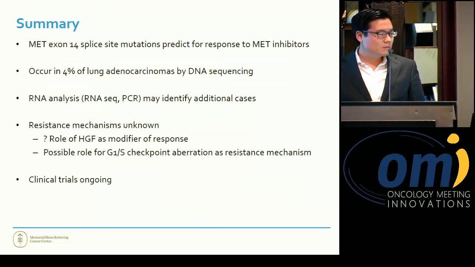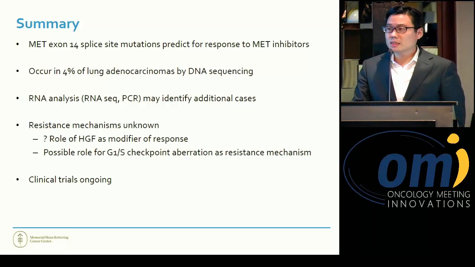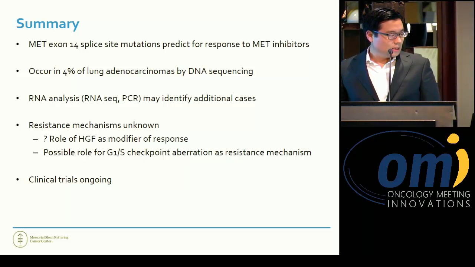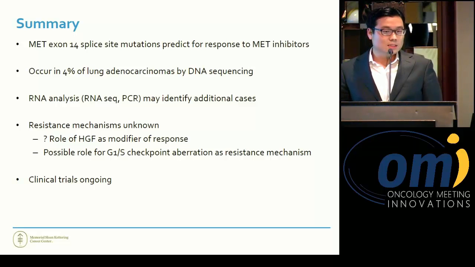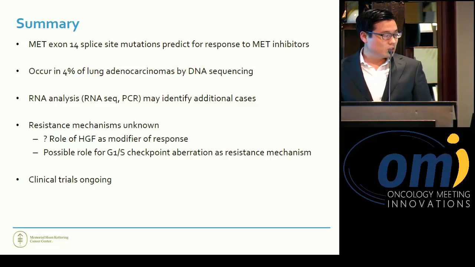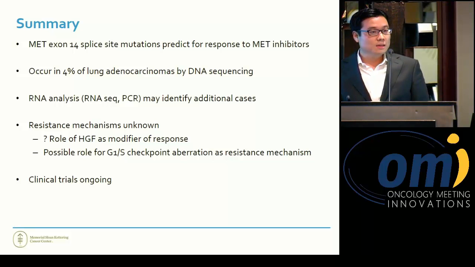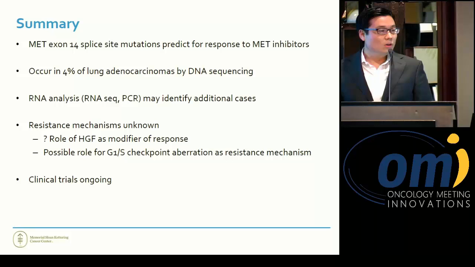So in summary, MET exon 14 splice site mutations do appear to predict for response to MET inhibitors. They occur in about 4% of lung adenocarcinomas by DNA sequencing. Again, RNA analysis may uncover additional cases in the future. The resistance mechanisms, of course, are relatively new or largely unknown. Some of the things that have come up are G1S checkpoint aberrations as resistance mechanisms in some of the samples that we've identified. The one non-small cell lung cancer cell line that does have a MET exon 14 splice site mutation also has a